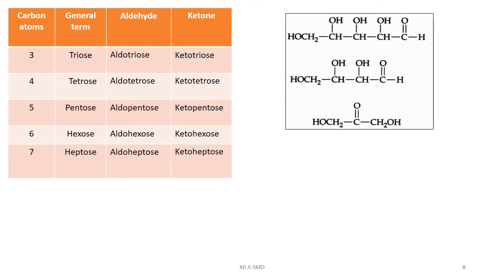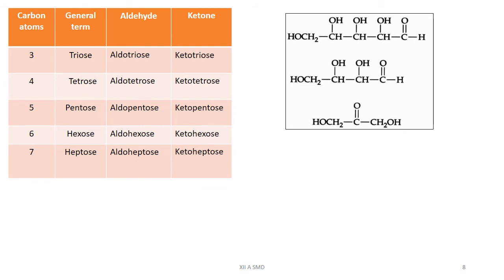Now identify the name of this compound. First identify the number of carbon atoms. Carbon number 1, 2, 3, 4 and 5. 5 means what? Pentose. And this is your aldehyde group. Therefore, the name of this compound is aldopentose.